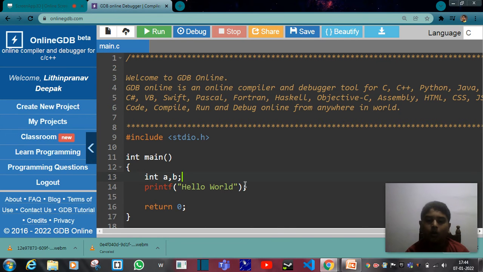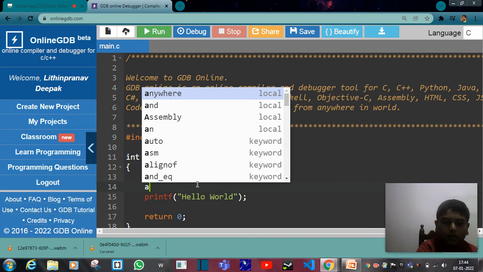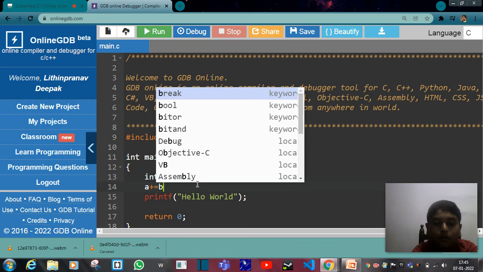Now we will put A plus equal to B. That is, A is equal to A plus B. You should give it like this.